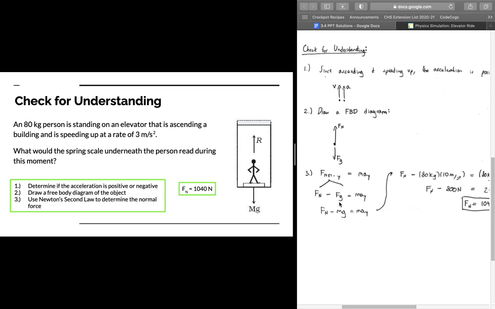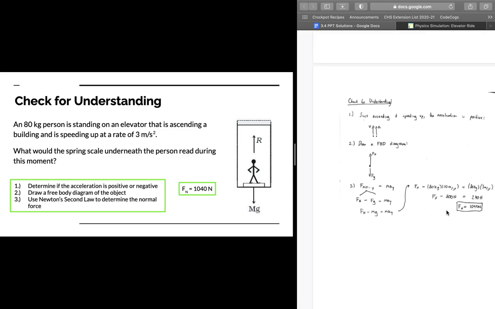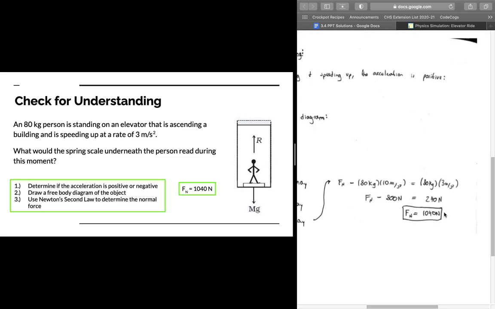So now we can replace Fg with mg. The force due to gravity equals mass times the acceleration due to gravity. Okay, so that's going to give us the normal force minus 80 times 10, where the 80 we got from replacing m with 80, the mass of our person, and the 10 we got from replacing g with the acceleration due to gravity. Okay? So we have Fn minus 80 times 10 equals 80 times 3, 80 again being the mass, 3 being the acceleration of our elevator, not the acceleration due to gravity. Please don't confuse the two.